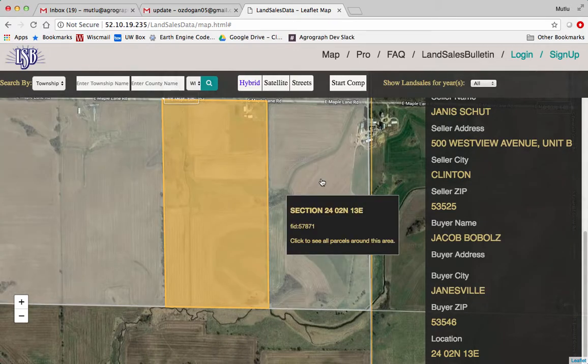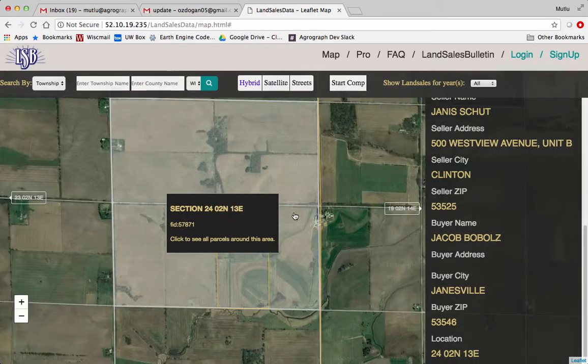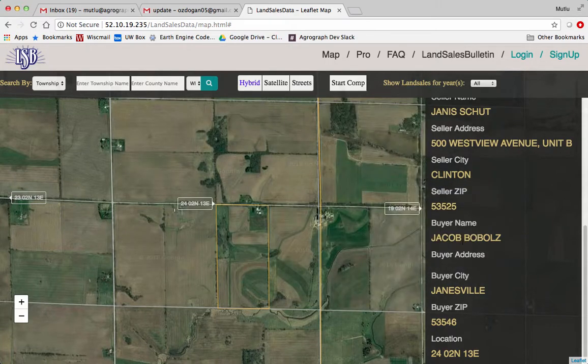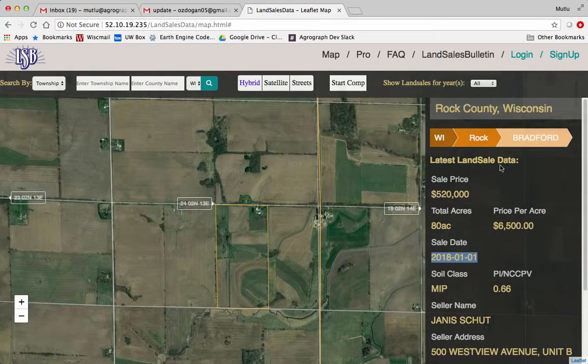Now, one of the things you could do is you could actually go ahead and click on this particular parcel, and you'll notice that that particular parcel belongs to this person. So this should have gone away. Sorry, that didn't go away.